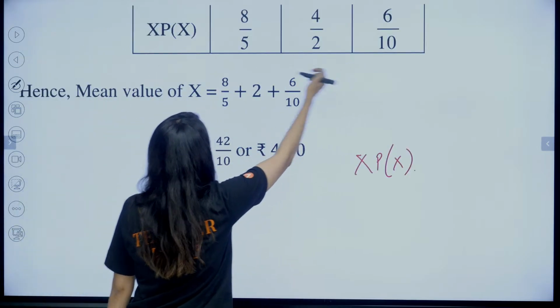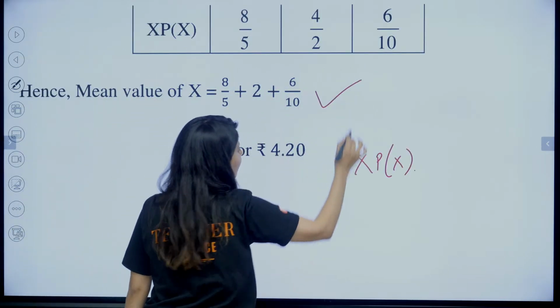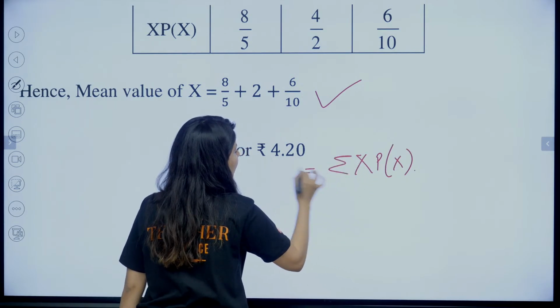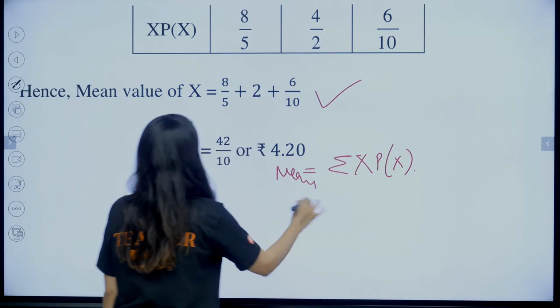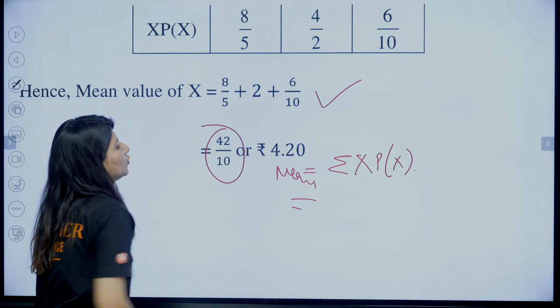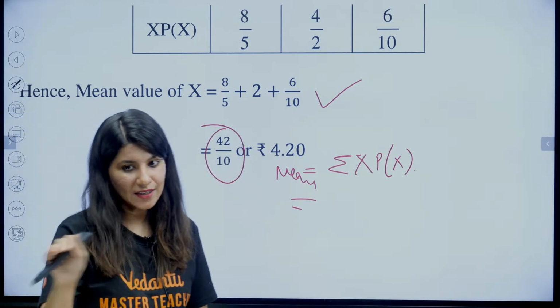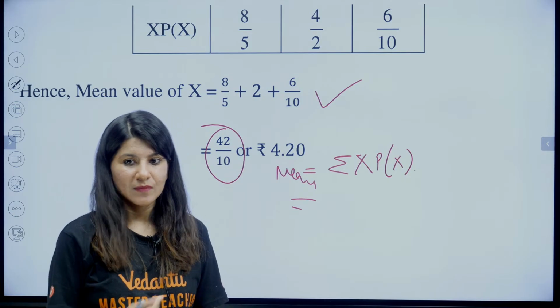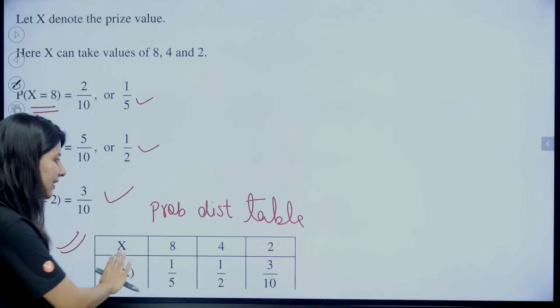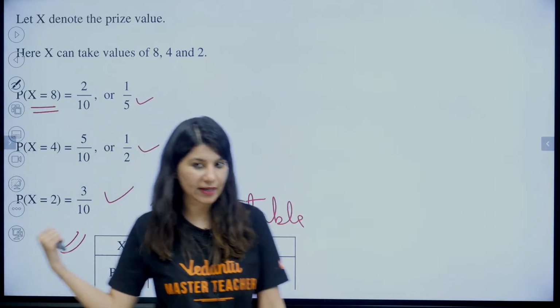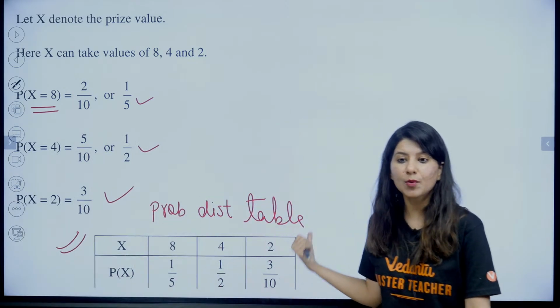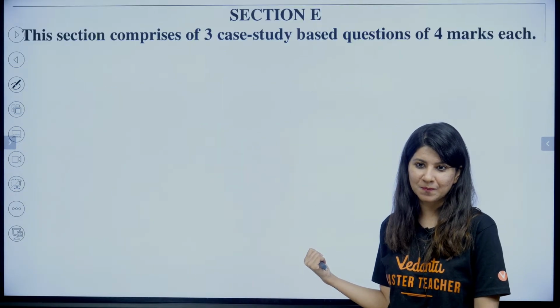If you add all the values of x, px, it will give you the mean, so 42 by 10 will be the answer. Mean is not in the syllabus, so till here you need to understand the random variable and how to make a probability distribution table.